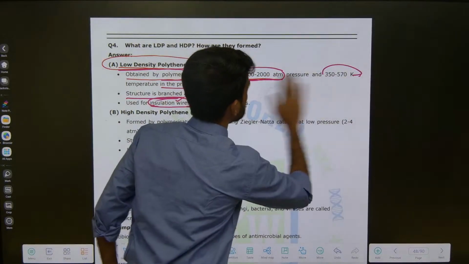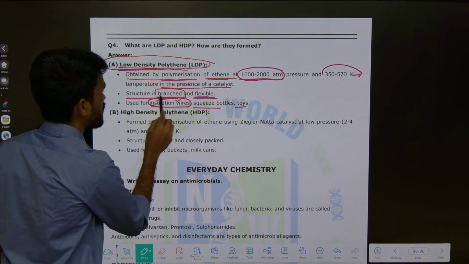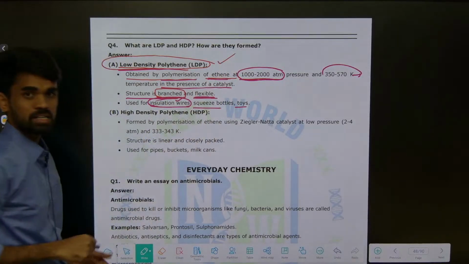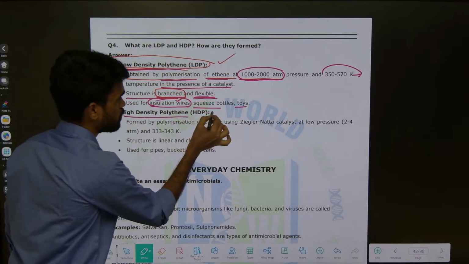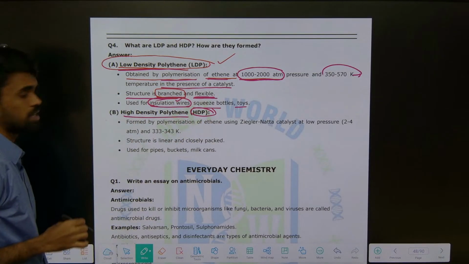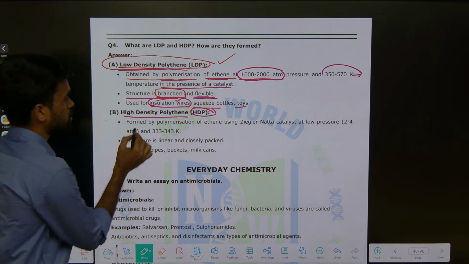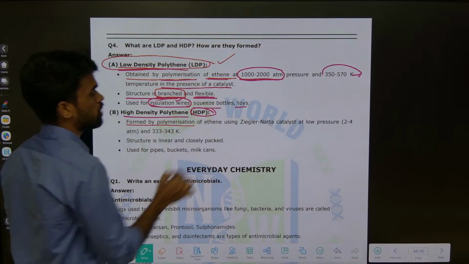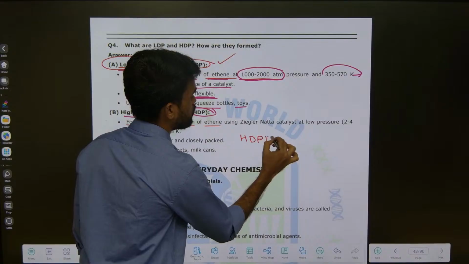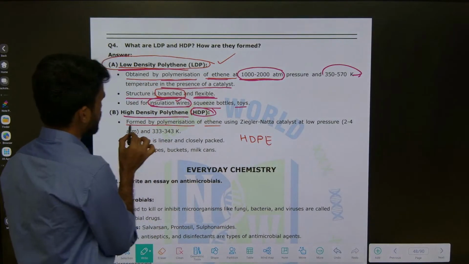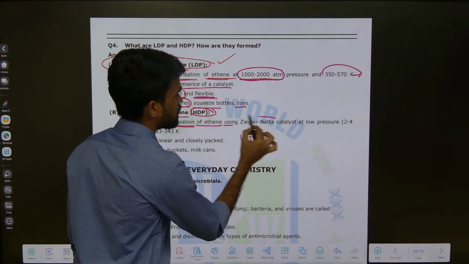Okay, so you can see here they mention its structure is branched. So due to its branches, the polymer is becoming low dense. Then next, here you can see high density polyethylene, HDPE. These are nothing but formed by polymerization of ethene. So you can write it as HDPE, and that is LDPE also. It is formed by polymerization of ethene using Ziegler-Natta catalyst.